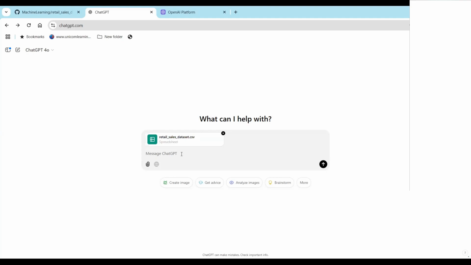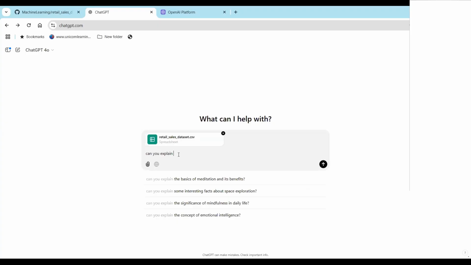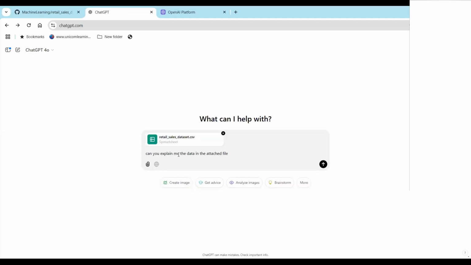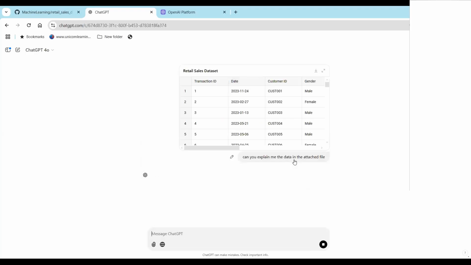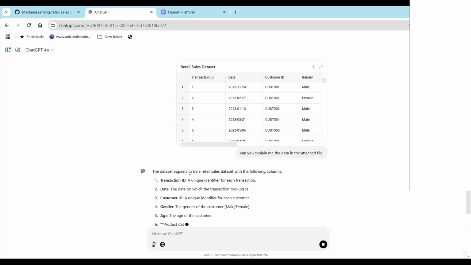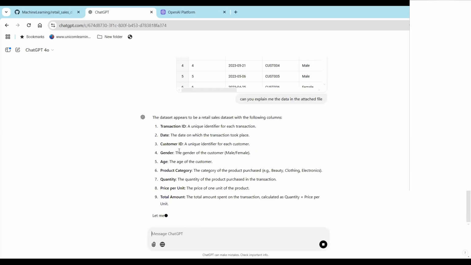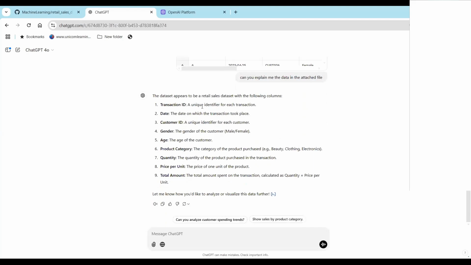Now I'm going to ask questions to ChatGPT. Let's say I don't know the data, so I'm going to say, can you explain to me the data in the attached file? And then I hit enter, or you can click on this arrow button. So it has read it and it's not creating the new content, right? So this is generative AI. This is creating new content. It says the dataset appears to be a retail sales dataset with the following columns: transaction ID, date, customer ID, gender, age. So it has understood the data for us.